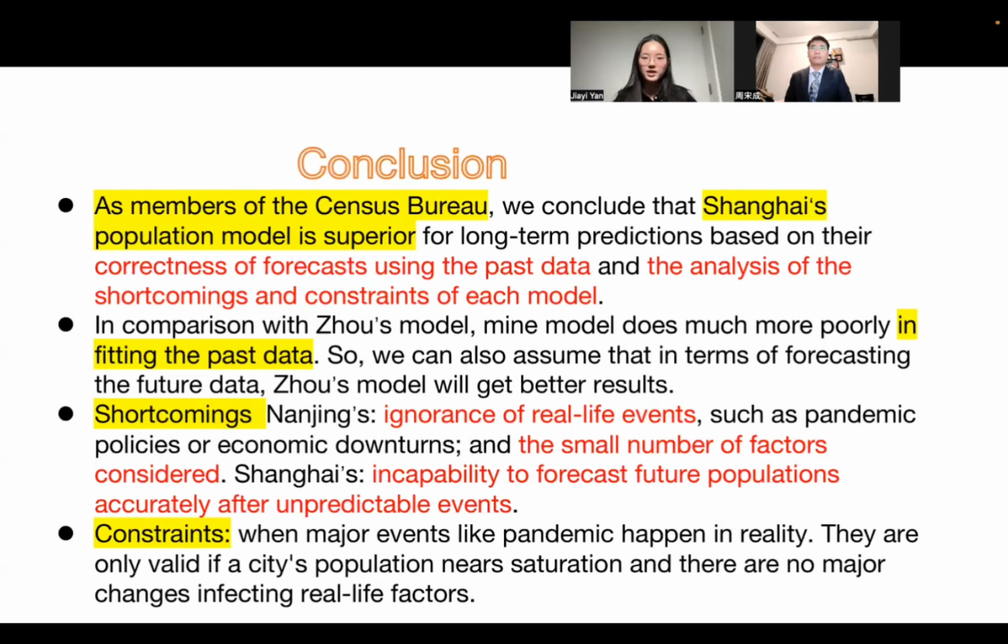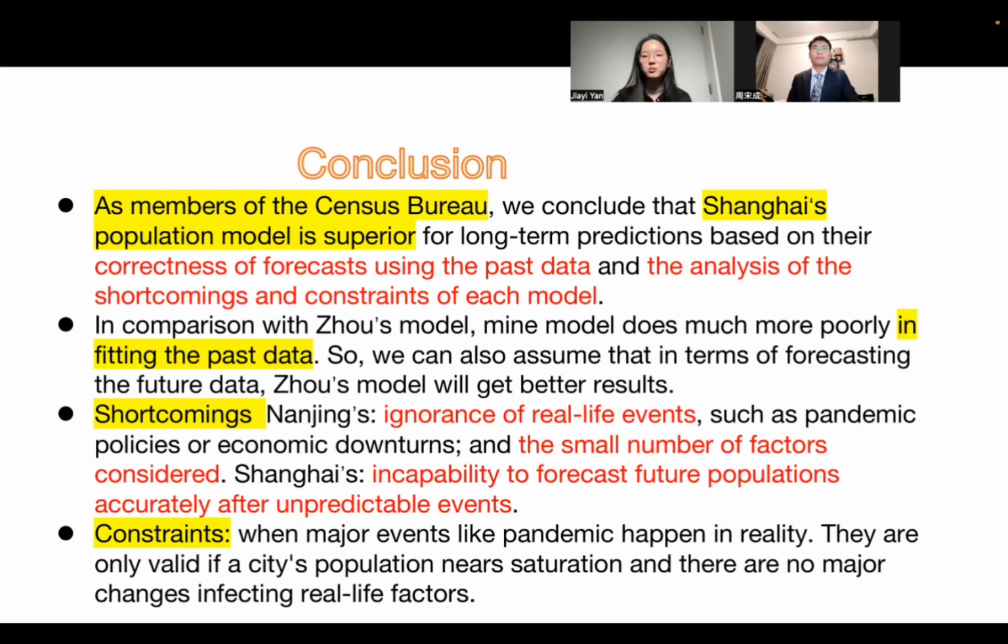On one hand, Shanghai's model does much better in fitting the past data, so we can also assume that in terms of forecasting the future data, it will get better results too. On the other hand, Nanjing's model has several major shortcomings like ignorance of real-life events, such as pandemic policies or economic downturns, and a small number of factors considered, while Shanghai's model involves more factors, and the only shortcoming is the ignorance of real-life events.